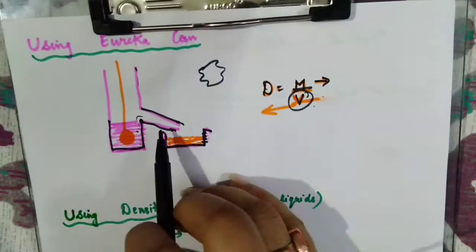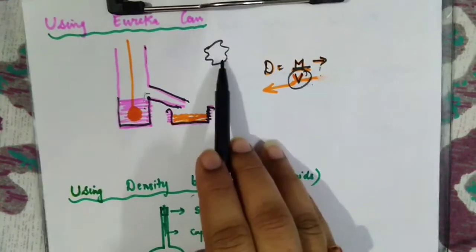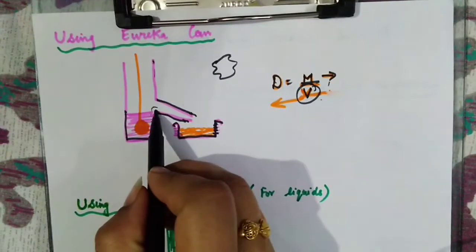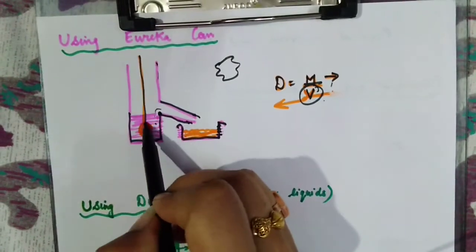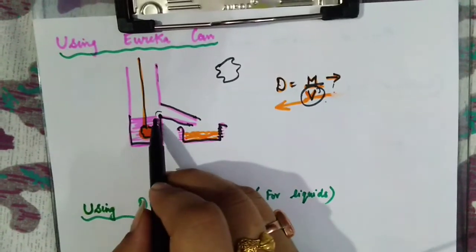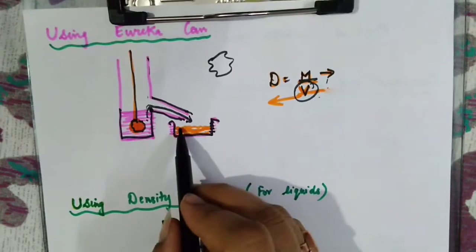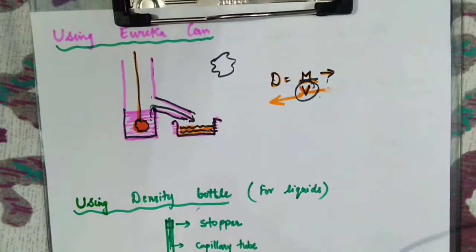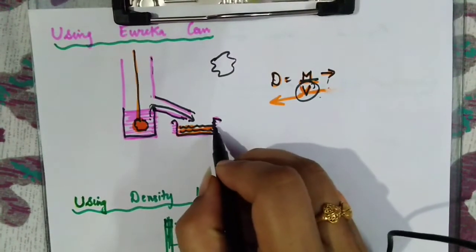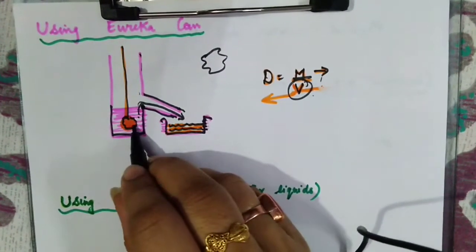Now, what am I going to do? Mass is already calculated. So for volume, I am going to tie this stone with the help of a thread, and the water was present up to this point. Now as soon as I dip this stone inside, the level will rise. But since the water does not have the space to rise, it is going to flow out of this can and will be collected in the next can which I have placed over here. So the water will be collected at this point. Since I can measure the quantity from here, how much water has been collected, that is the volume of the stone.